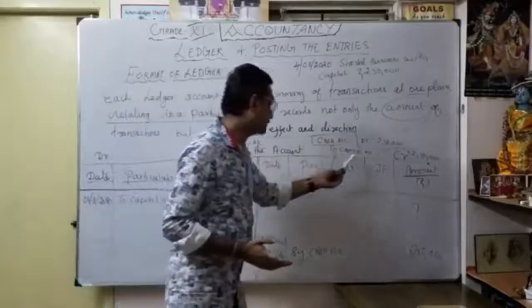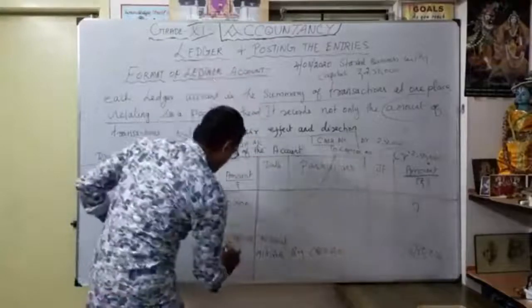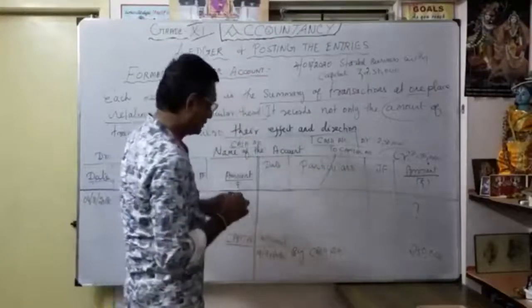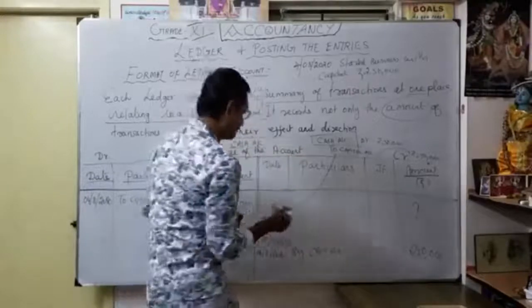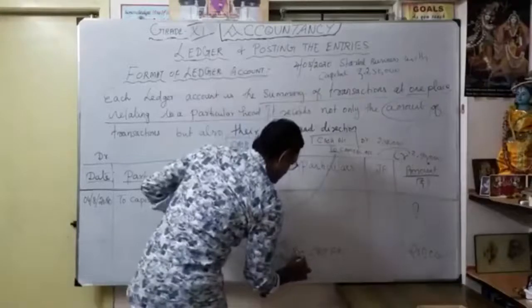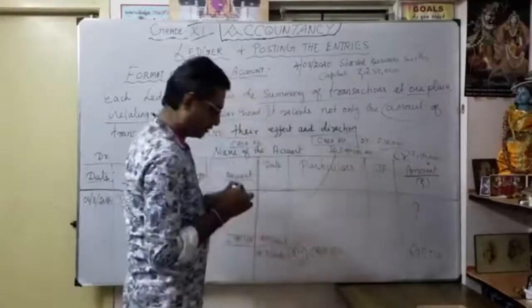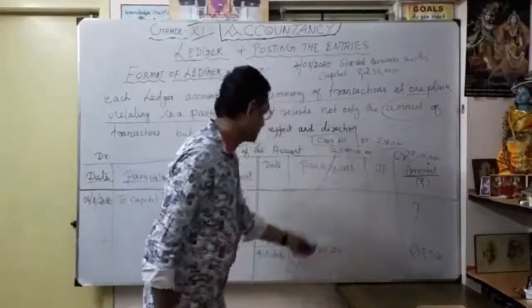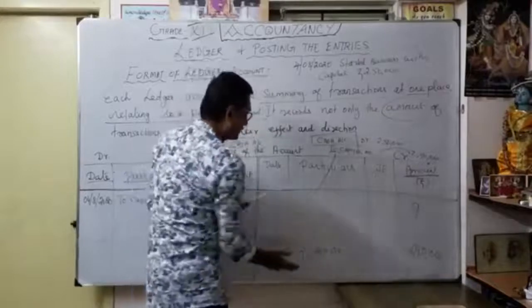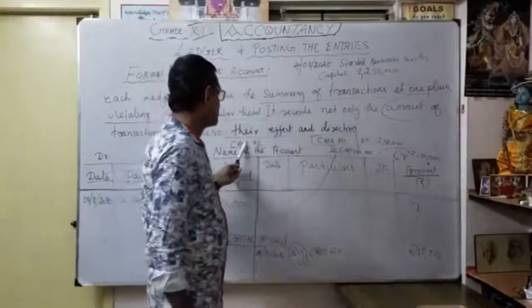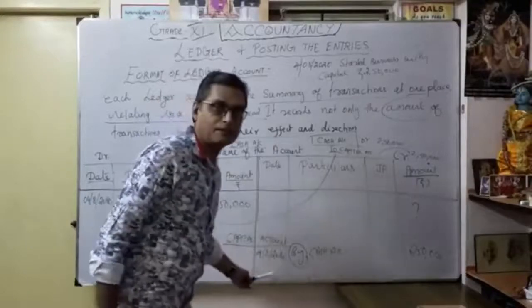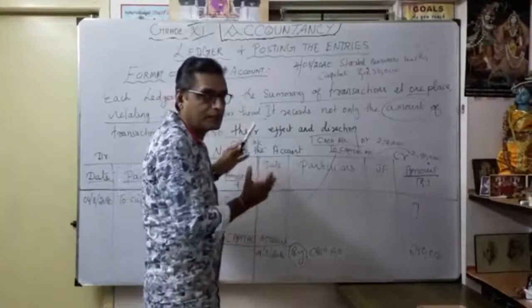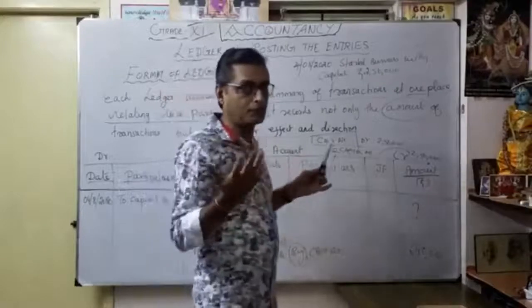Then again I open the capital account. Here, in the capital account, the same date, I am going to write by cash account. Here the 'by' side for capital is the credit, correct? That's why here it is by cash account. I can't write the same account here; you should be very careful. In a cash account, I can't write cash account. In a capital account, I can't write capital account. You always have to write the opposite account only.